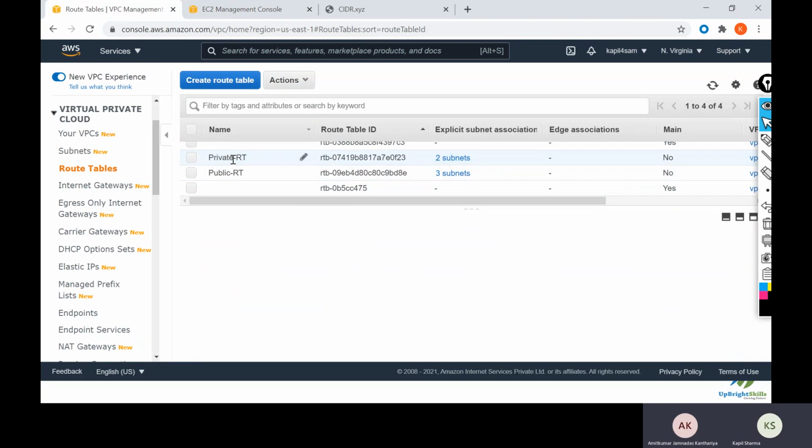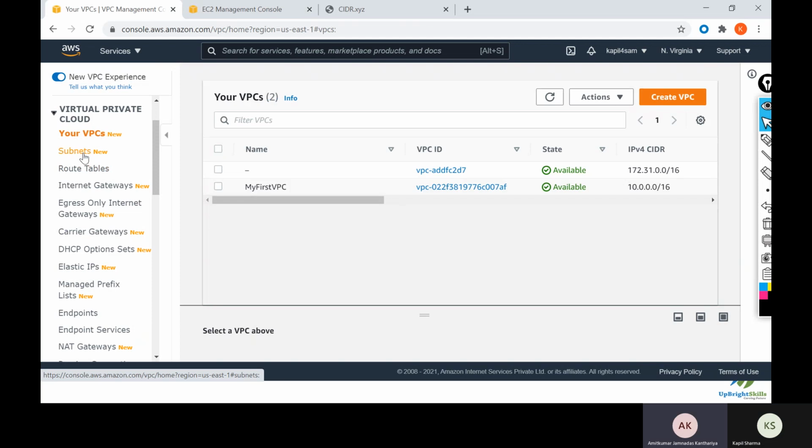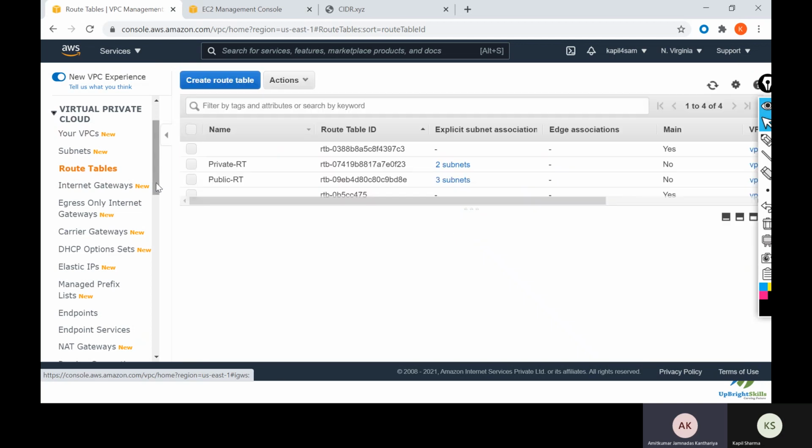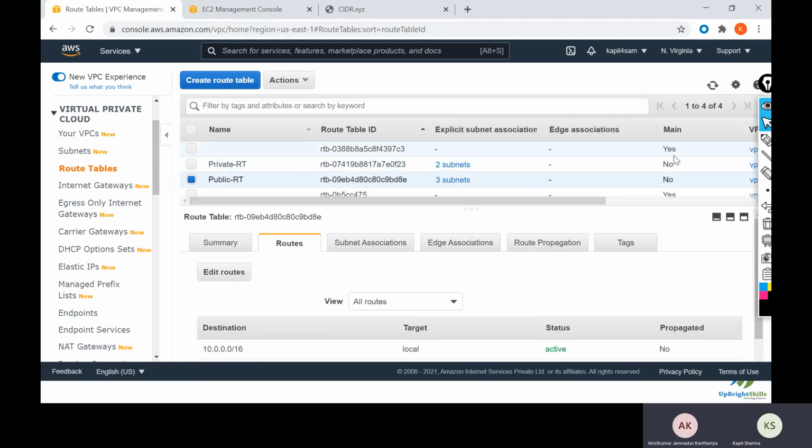NAT gateway will be used for private subnets. Internet gateway will be used for public subnets. Okay. If you are using NAT, then it will go with the private, right? Yes. Okay. And if I want to give internet to the public, then we have to go with the internet gateway. Yes. Okay, fine.